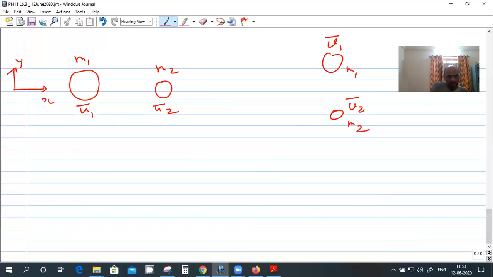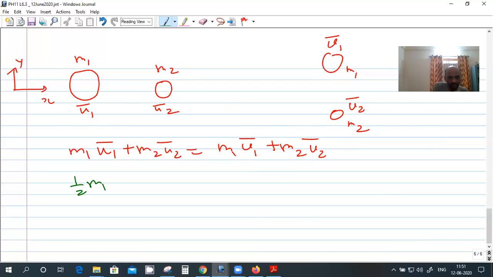So m1 u1 plus m2 u2 equal to m1 v1 plus m2 v2. This is a vector equation compared to the previous one. And then energy conservation, which is a scalar equation.